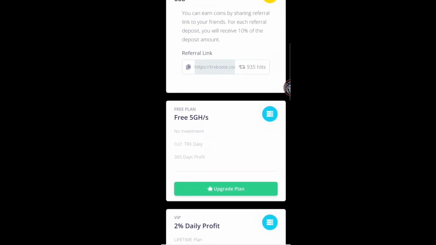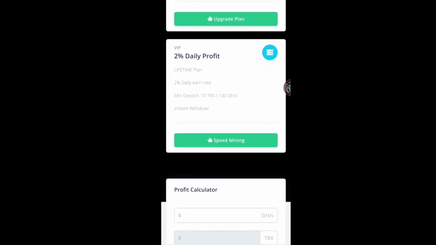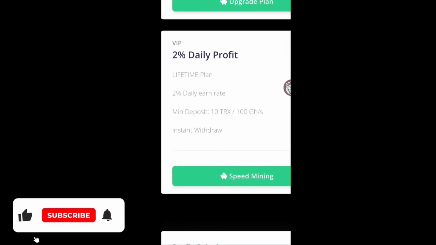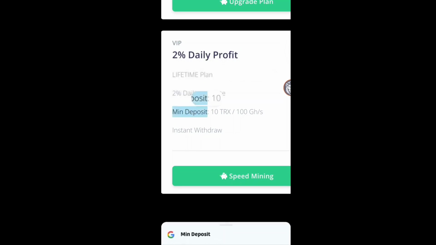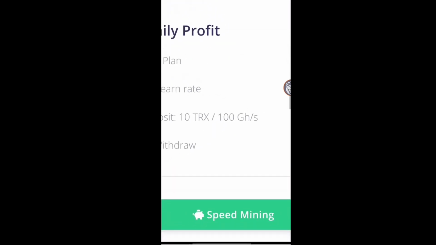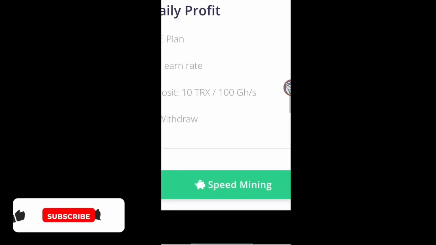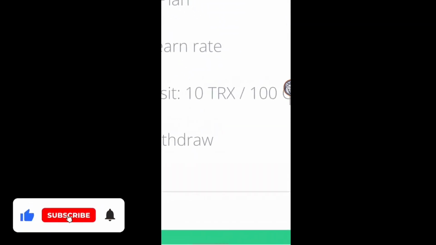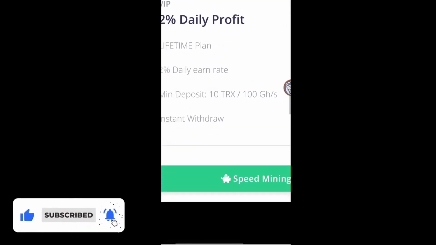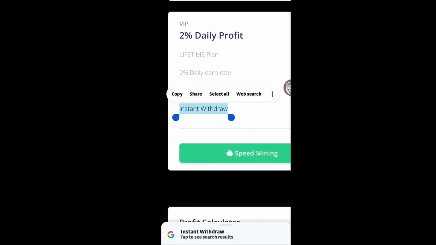And if you want to earn more from this website, simply choose this plan in which you will get 2% everyday profit for lifetime, a 2% daily return, and the minimum deposit is only 10 TRX on this website guys. You can start with 100 GH per second, and you will get that 100 GH only for 10 TRX, and you will get instant withdrawal like this.